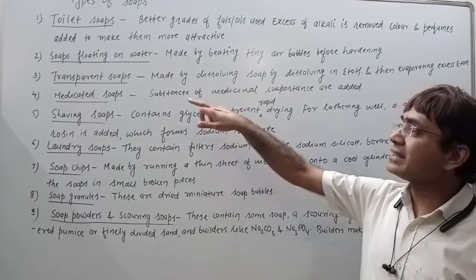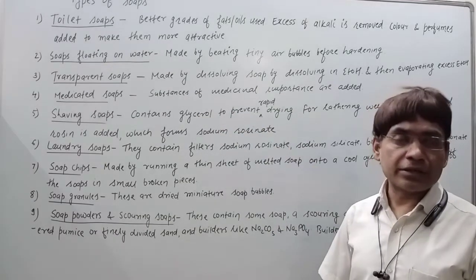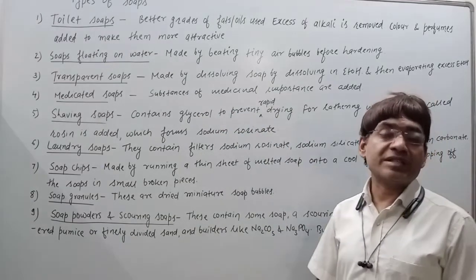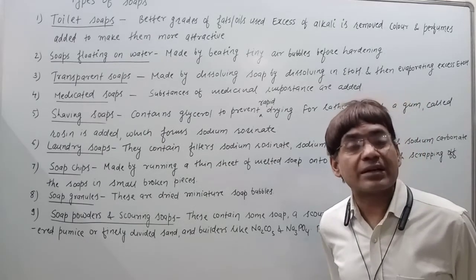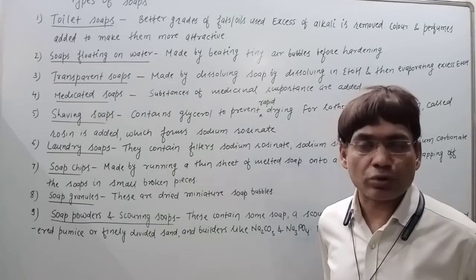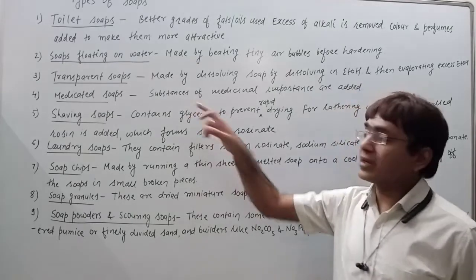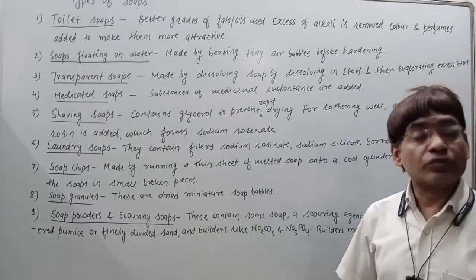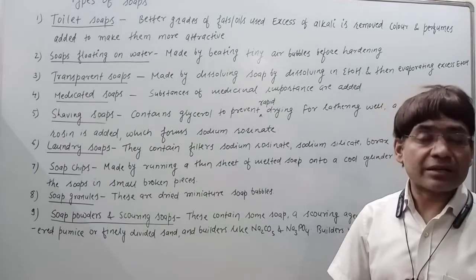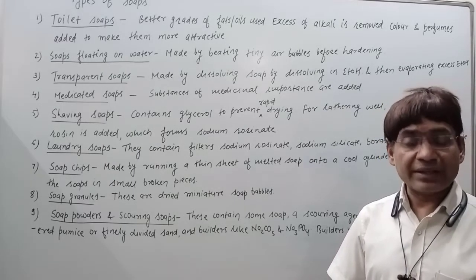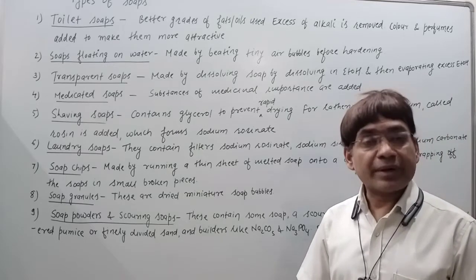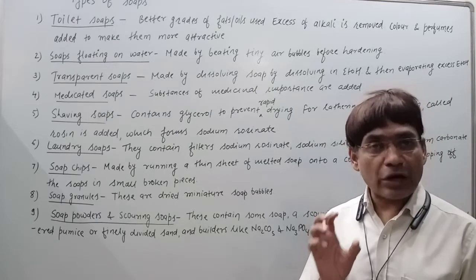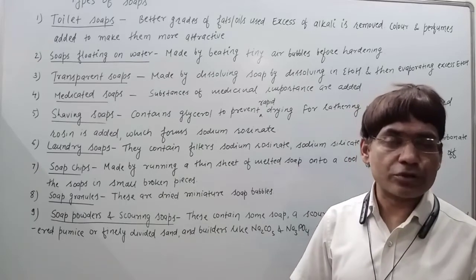Then the third category is transparent soaps. Transparent soaps are manufactured by dissolving the soap in ethanol as the solvent. And then the excess ethanol is removed. By removal of ethanol, the soap obtained is transparent soap.